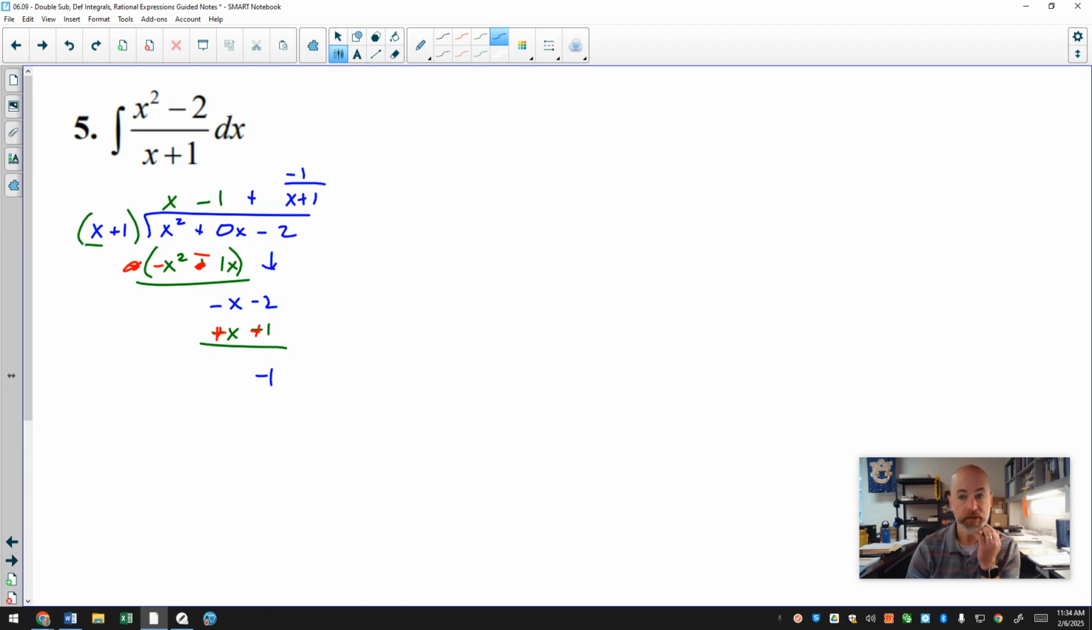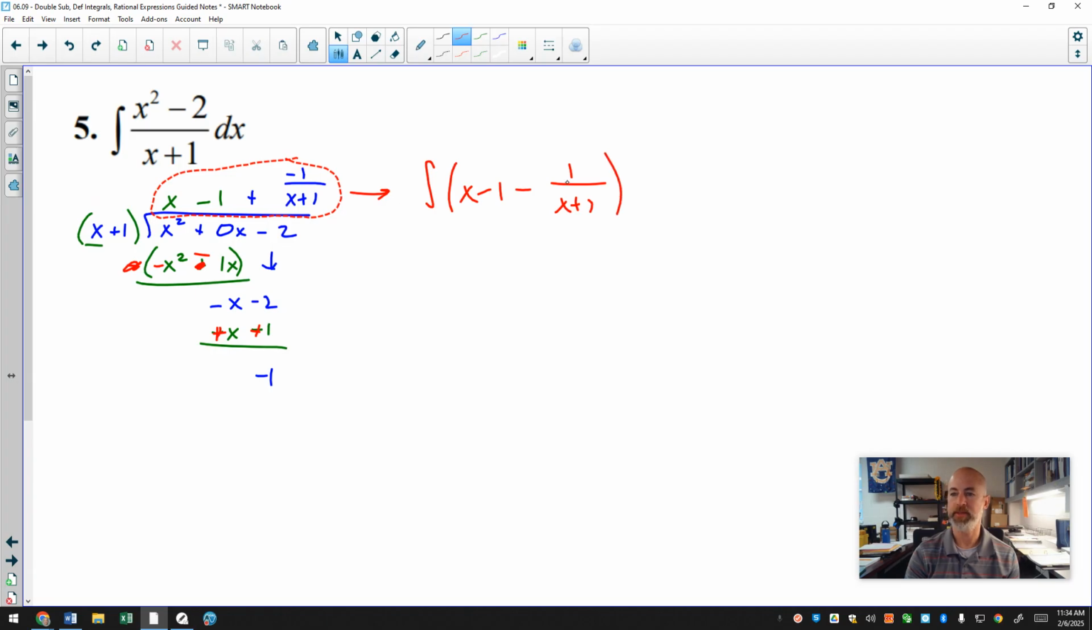So I've now done division. I've divided my bottom into the top. And what you need to remember is this is an act of algebra. This was not the antiderivative. What I have done now is I have rewritten my original expression like this. And so now I need to find the antiderivative of x minus 1 minus 1 over x plus 1. And I just took that negative 1 on top and made that a minus the fraction. And we have a new antiderivative.